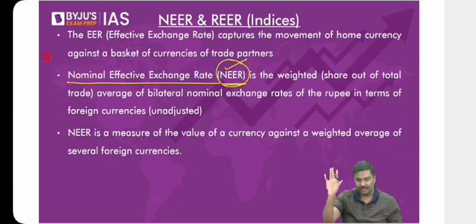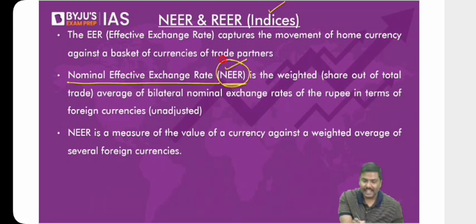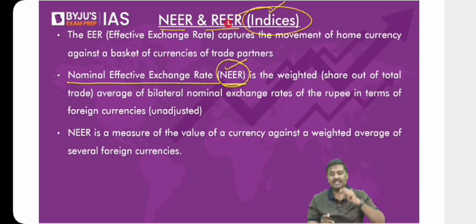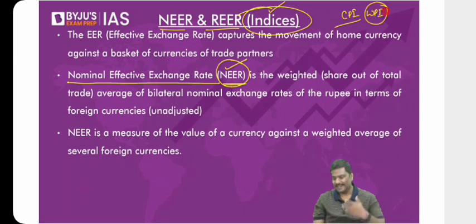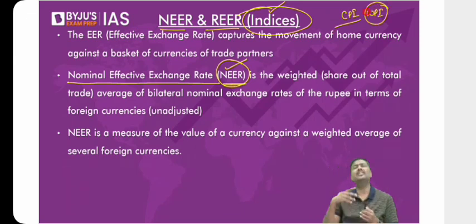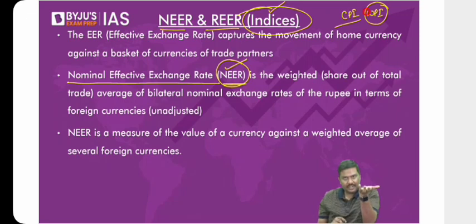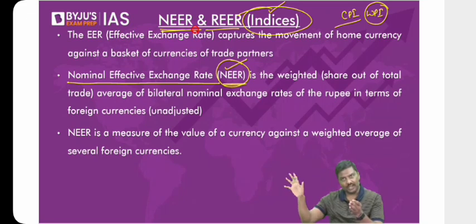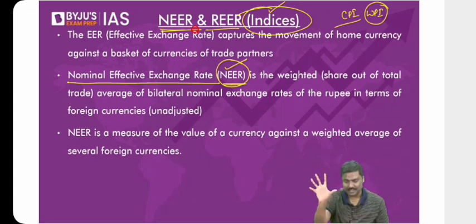And basically, remember this. It is an index. Both NER and RER are indices. Indices means what? Do you remember CPI? What is CPI? CPI is an index. Do you remember WPI? WPI is an index. And if you remember CPI and WPI, what did we do? We took a reference point and compared to that reference point by how much percentage price levels have increased. We calculated that. Now apply the same logic here. In case of nominal effective exchange rate, rather than comparing rupee versus only dollar, we'll compare rupee with a basket of currencies. And we'll convert that in terms of index.